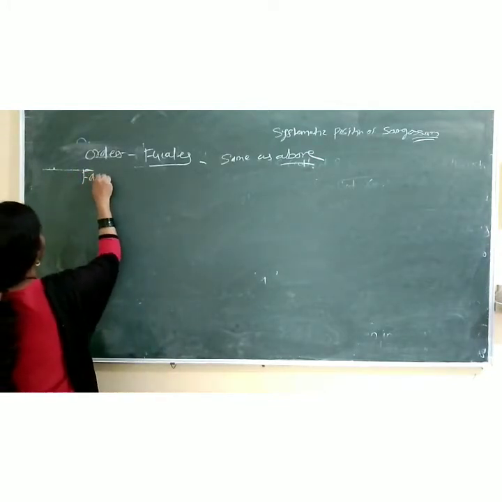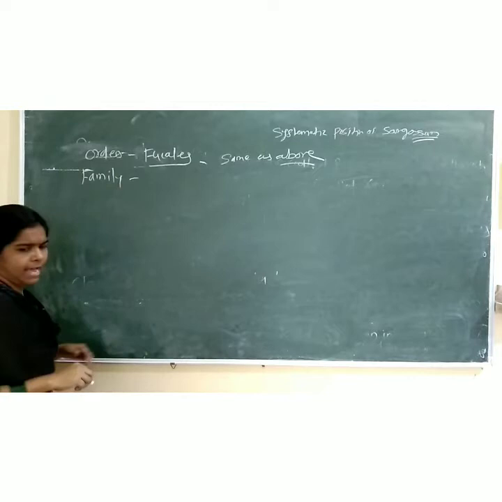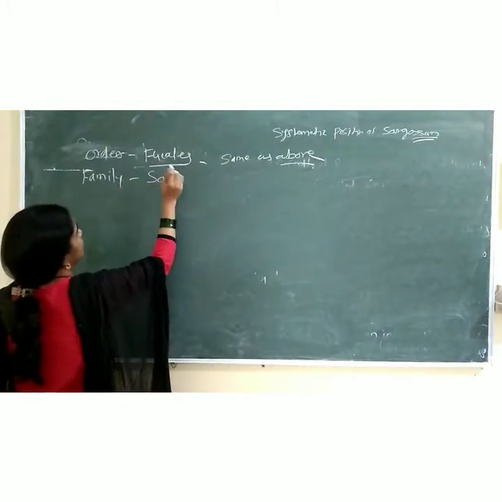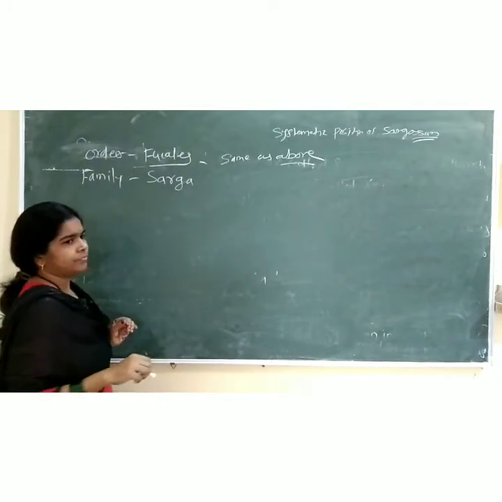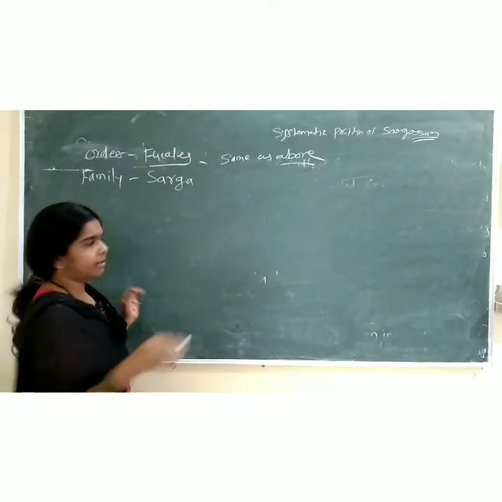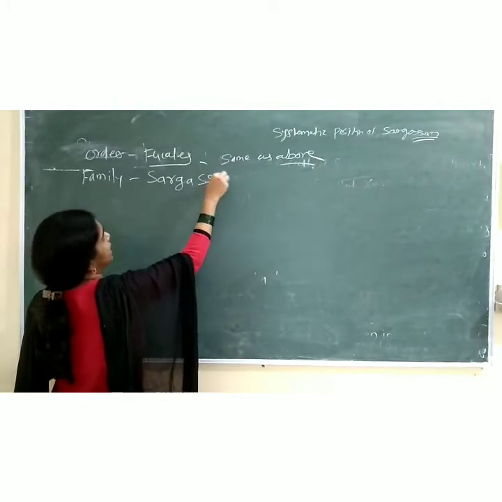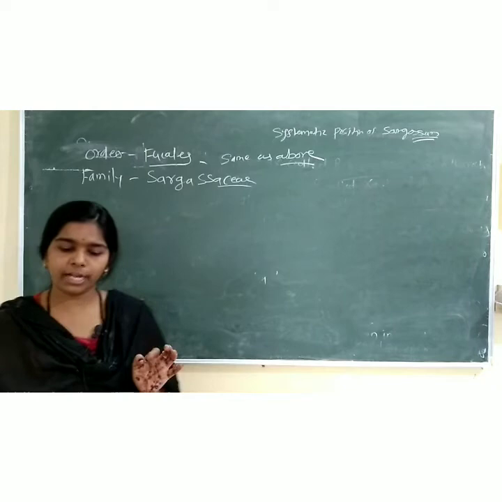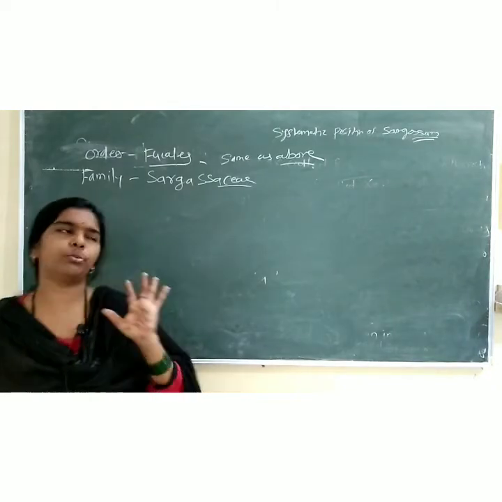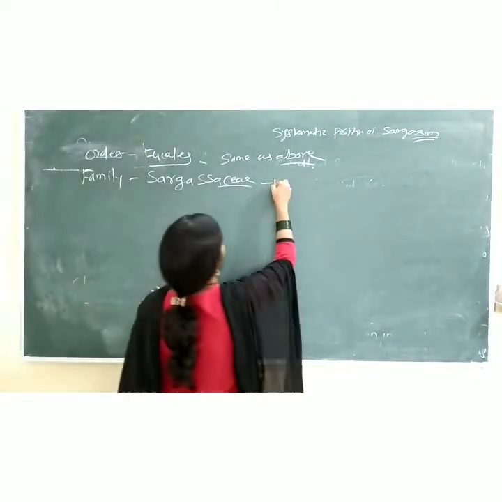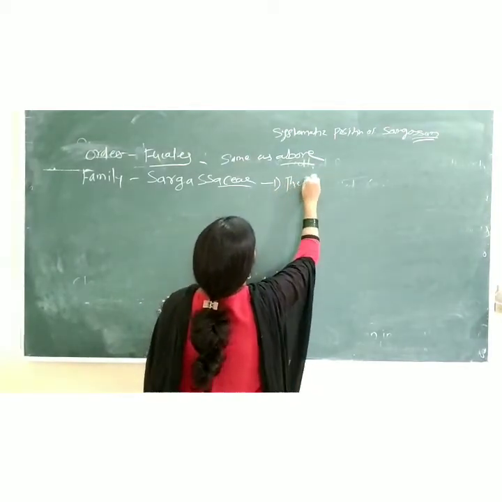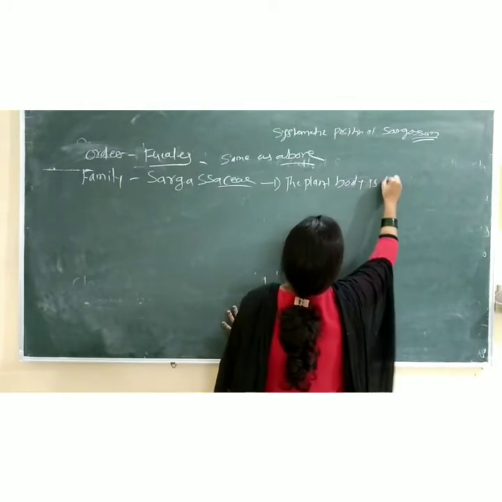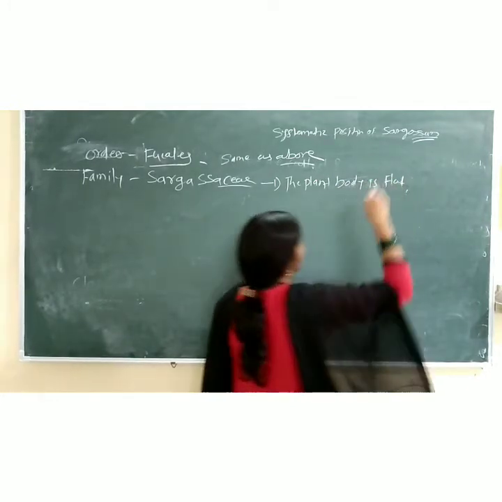Next family, Sargassaceae, write down Sargassaceae. It's very interesting. Sarga, double S, C E A E, Sargassaceae, okay. So write down first, the plant body is flat. First character, the plant body is a flat plant body, right friends.